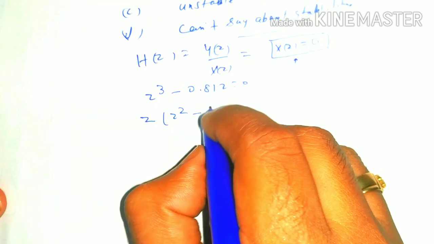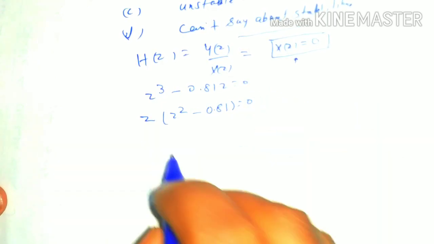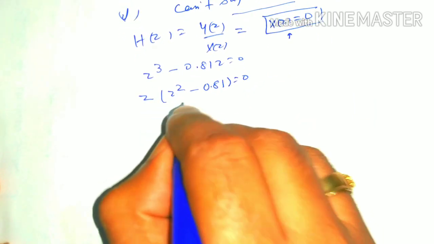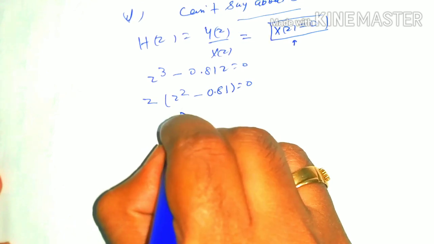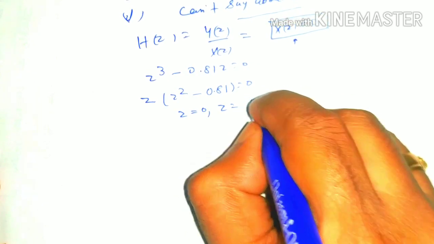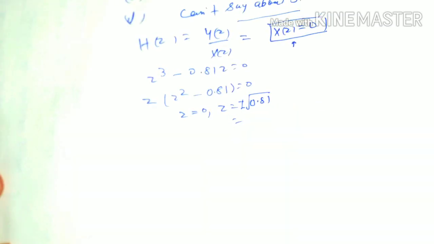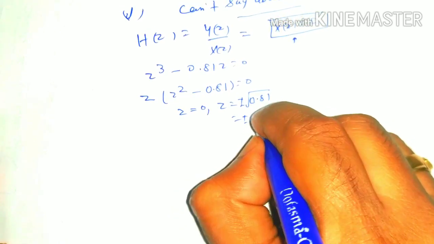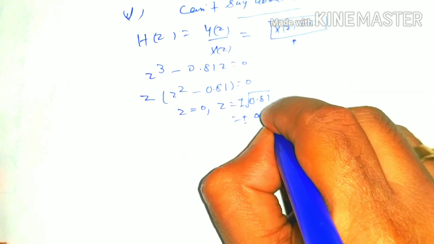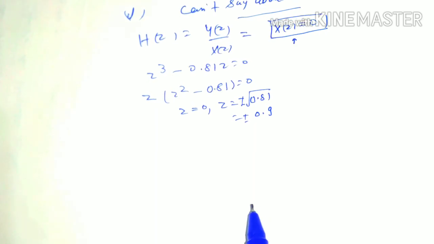Let z be common, then it becomes 0.81 inside, and from this its roots will be z equal to 0 and z equal to plus minus the square root of 0.81, that is, plus minus 0.9. So this is the roots of this equation.